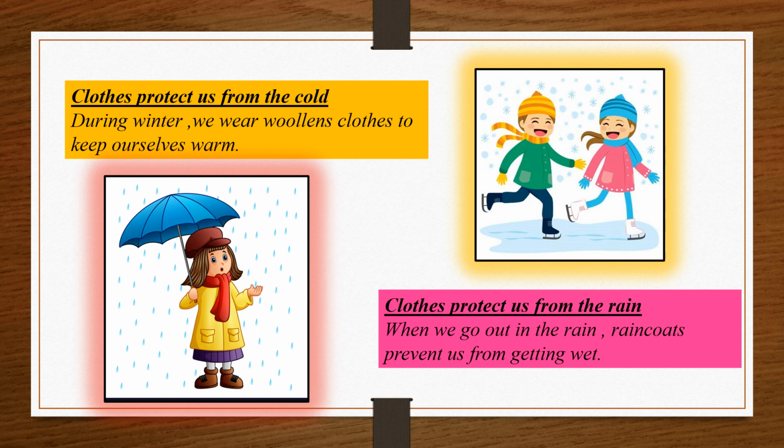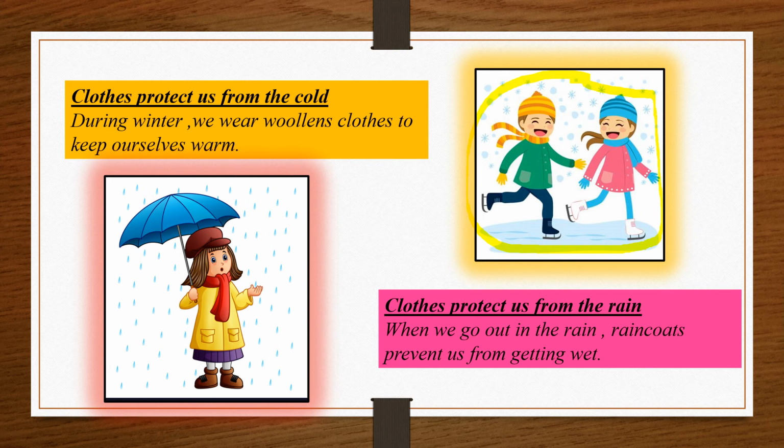Next we will see about woolen clothes. Clothes protect us from cold. During winter, we wear woolen clothes to keep ourselves warm. Let's see how woolen clothes help us to keep our body warm. Woolen clothes are made of fibers which do not allow air to pass through. They trap the air and therefore keep our body warm.